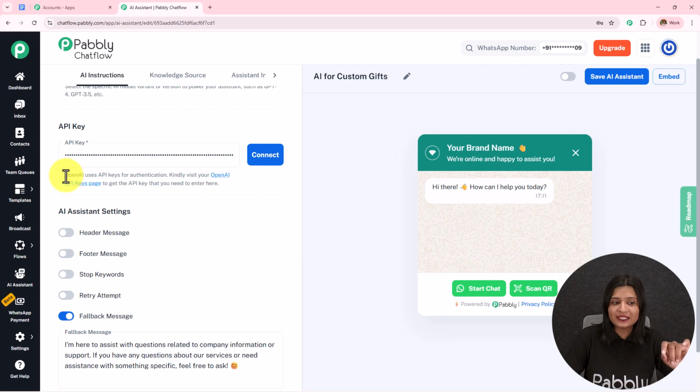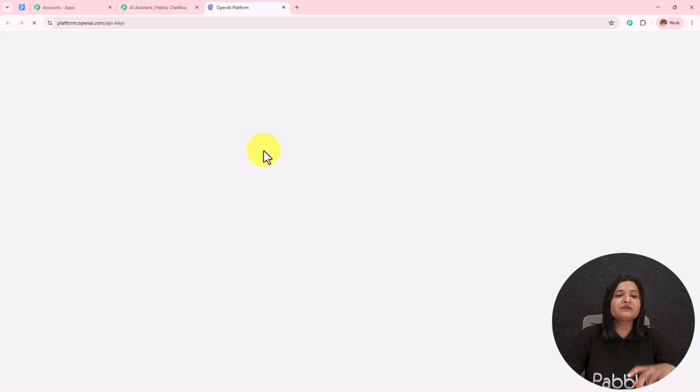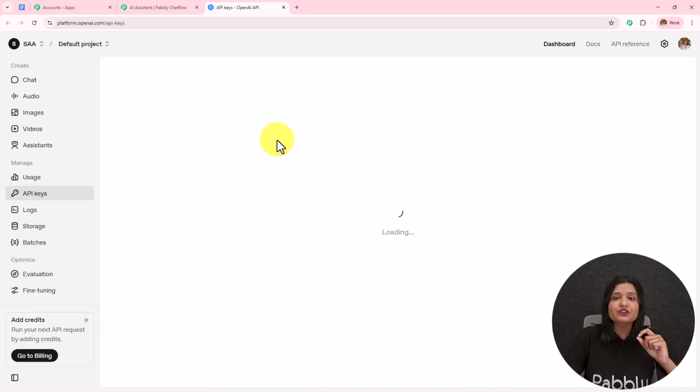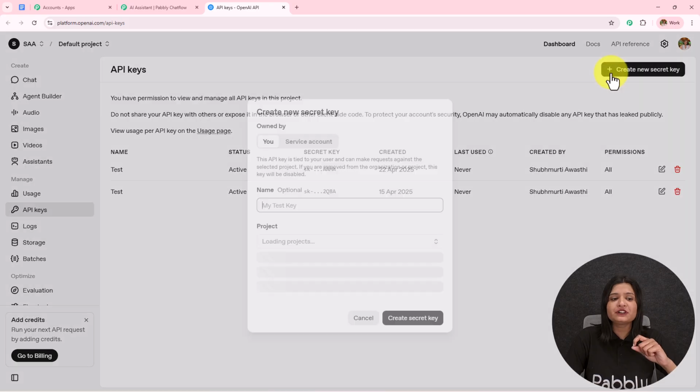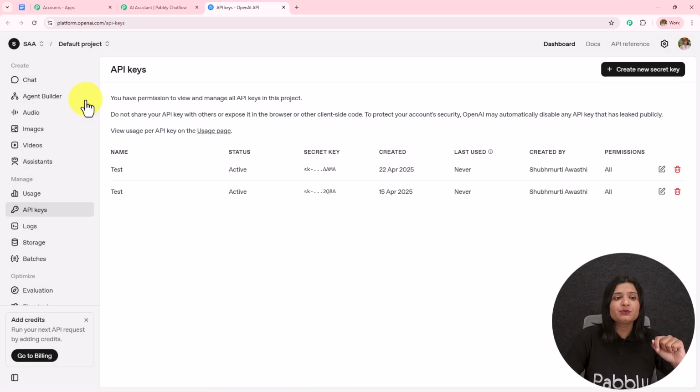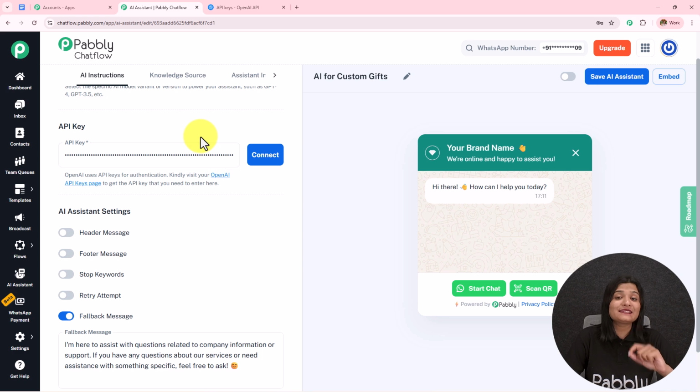To get this API key, in this help desk, a hyperlink is provided to me, which I'm going to open, and it will take me to the API keys page of OpenAI. Now to create a new API token, you simply need to click on this create new secret key. First, you have to provide the key name. So let's say the key is test. The project will be default project. The permissions will be all, and then you simply need to click on this create secret key. A new API token will be provided to you, which you need to copy and paste over here.